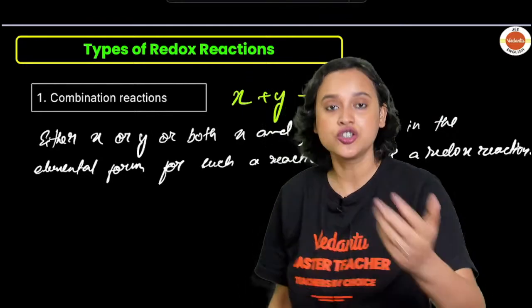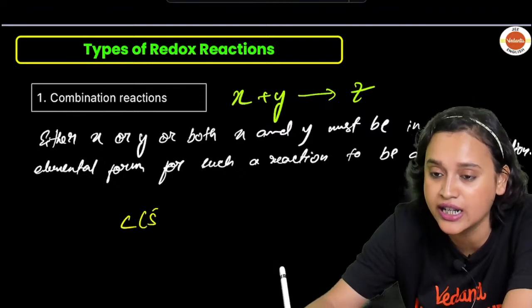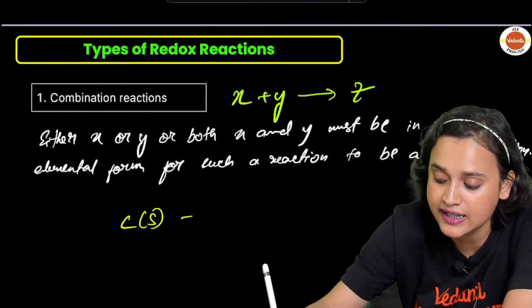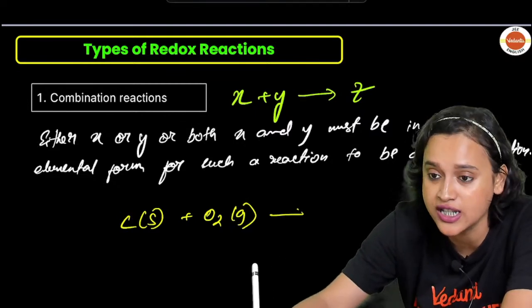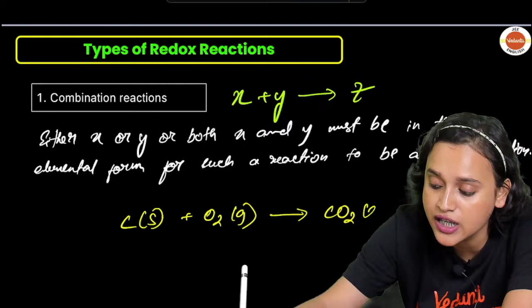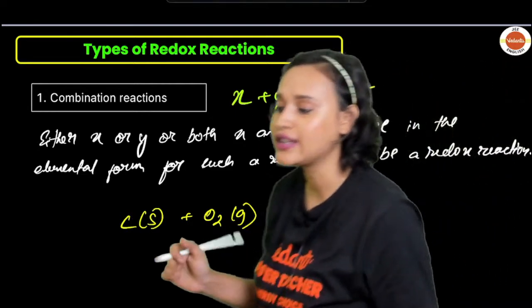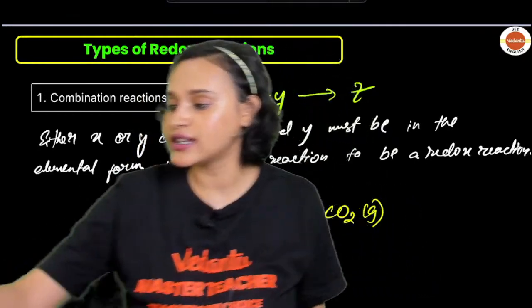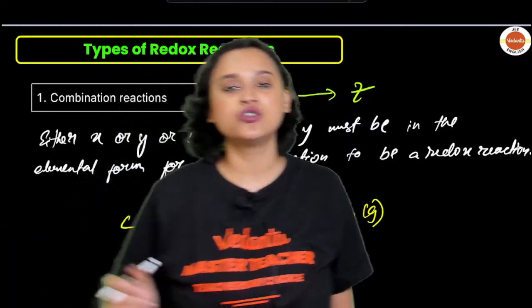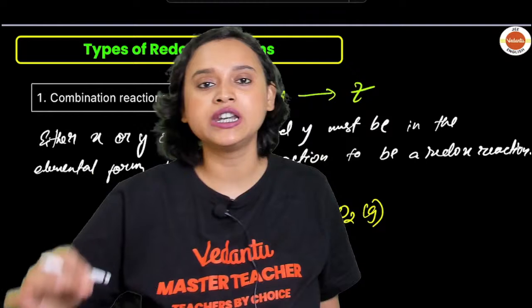Obviously I'm guessing. So what is going to be the example? The example, my dear students: you all know carbon in its solid form. See, it is in its elemental form. Oxygen in gaseous state, elemental form, zero oxidation state. When these two form CO2, this is a combination redox reaction. Are you guys getting my point, everybody? Yes? So this is your combination reaction.